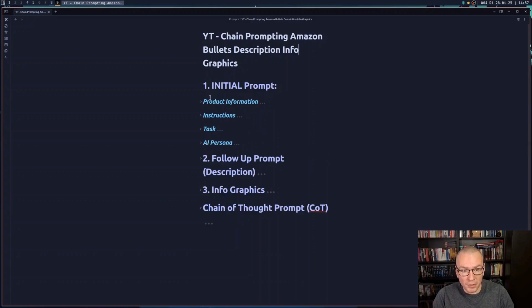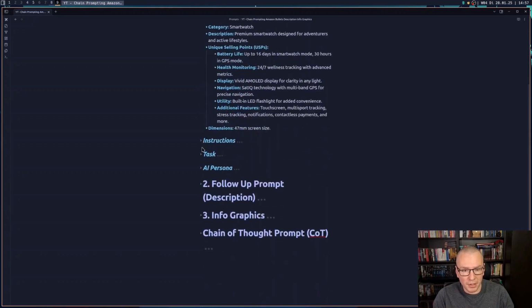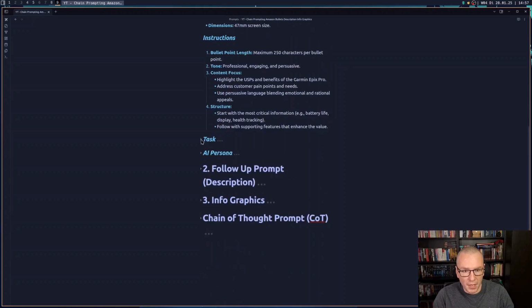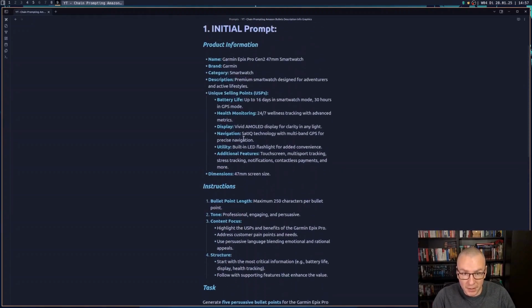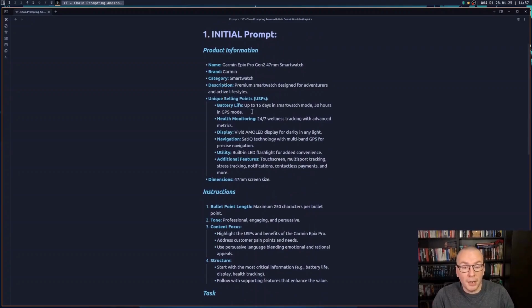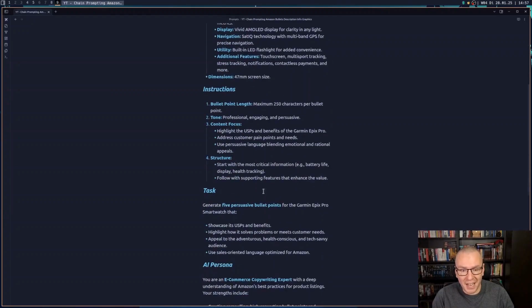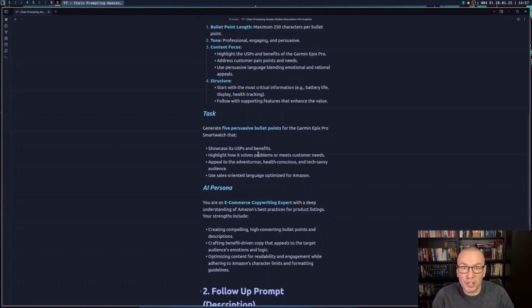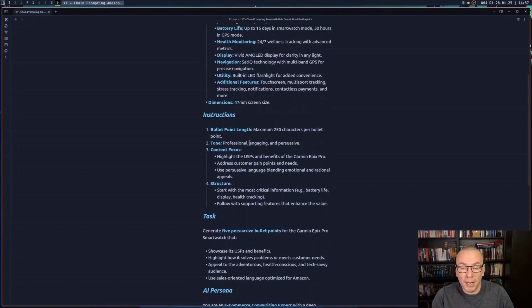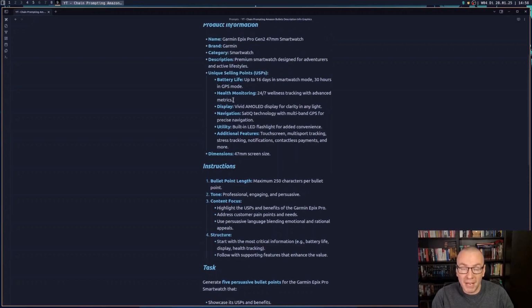Our initial prompt will look like this. I'm going to open everything here. I'm not going too deep into this because it's a lot of text. If you're interested in how I prepare this kind of prompts, which are made as good as possible for ChatGPT, I will make a video on meta prompting. That's what it's called, because I didn't write this myself.